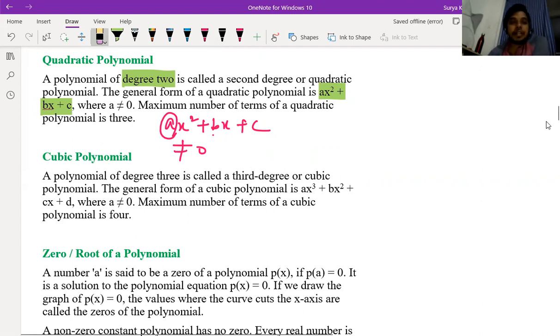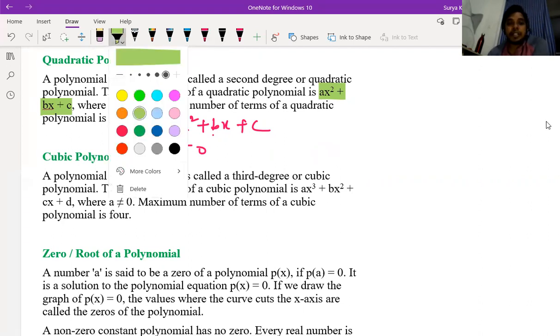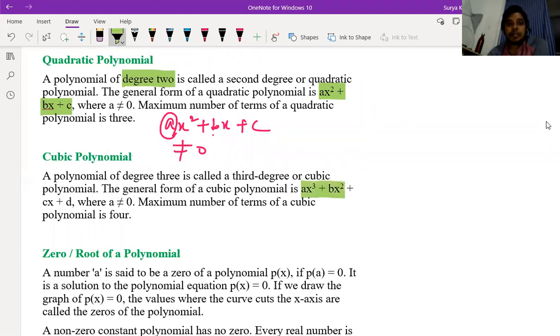Cubic is again similar here. Ax to the power 3 plus bx square plus cx plus d. Here also x to the power 3 should be there, and after that whether the rest is there or not, we are not bothering at all. Understood? So x to the power 3 should be there, that's it. Is it clear, children, or not? Yes, sir.